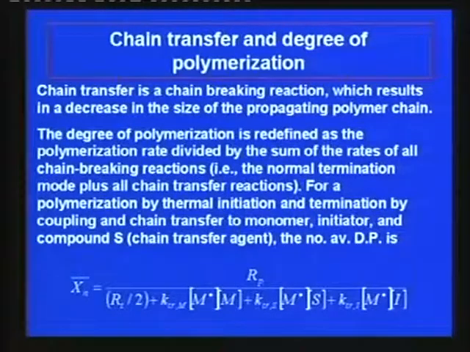Now, let us see how to calculate the influence of those various transfer reactions on the number average degree of polymerization. You know this number average degree of polymerization, the kinetic chain length, is the ratio of Rp by Rt, rate of propagation divided by rate of termination.